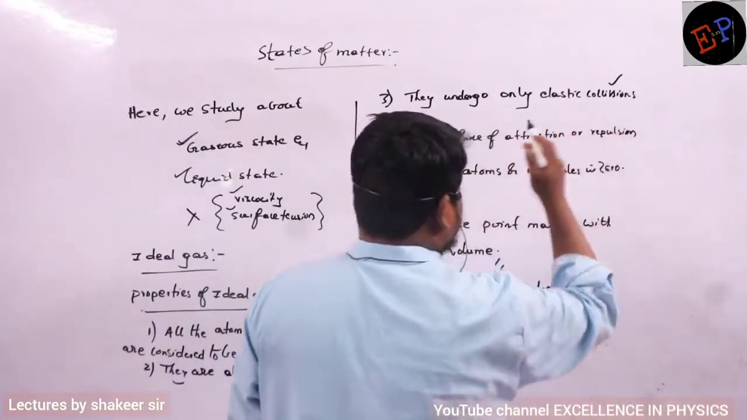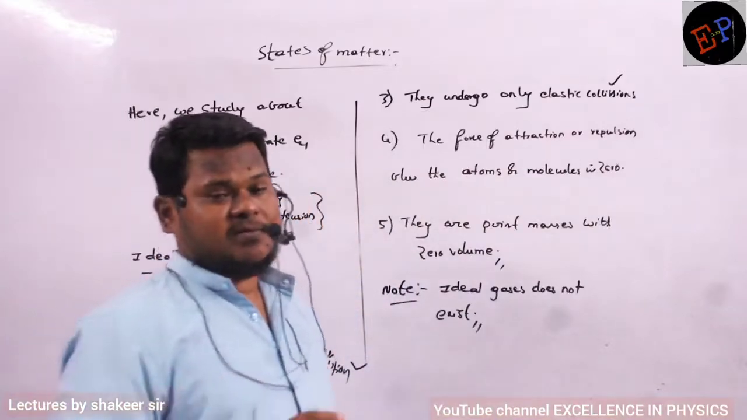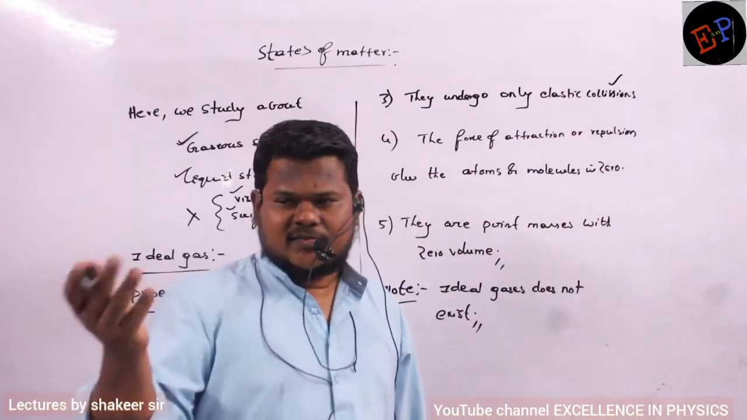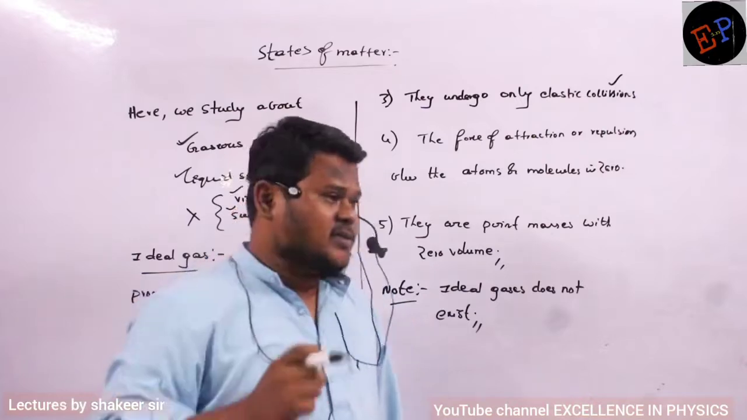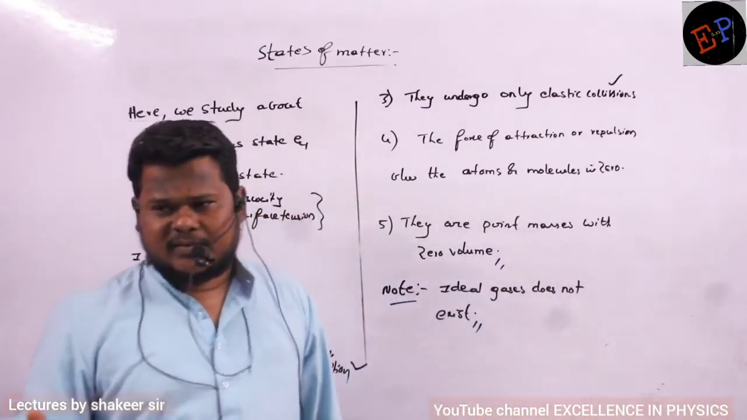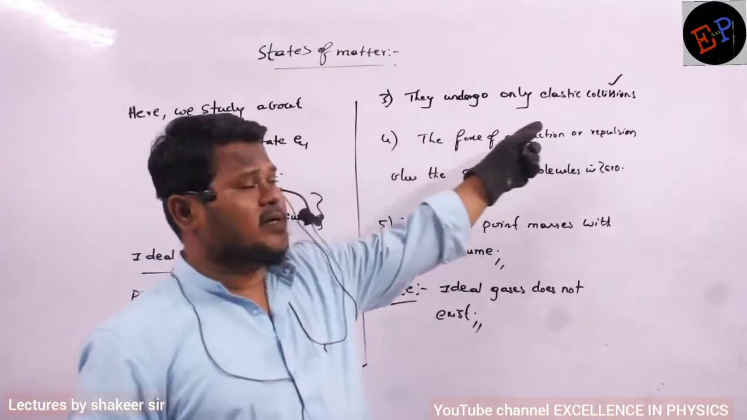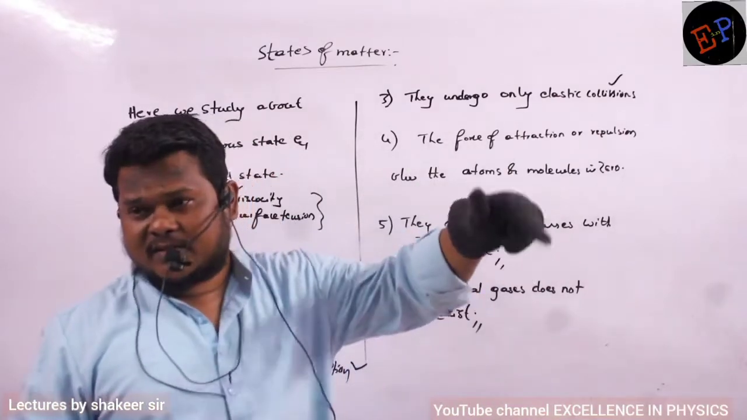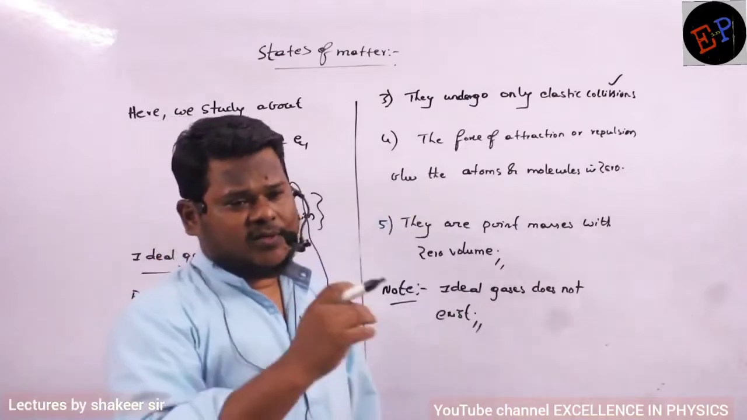What is meant by elastic collision? When these collisions happen, there is no loss of kinetic energy. That is what we studied in physics. Elastic collision means momentum should also be conserved, and kinetic energy should also be conserved. But practically in real gases, this will never happen. In ideal gases, we consider the case of elastic collisions and we do the calculations.